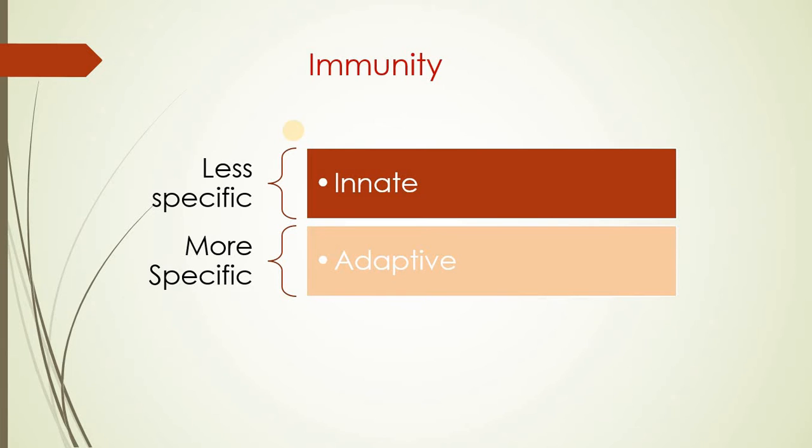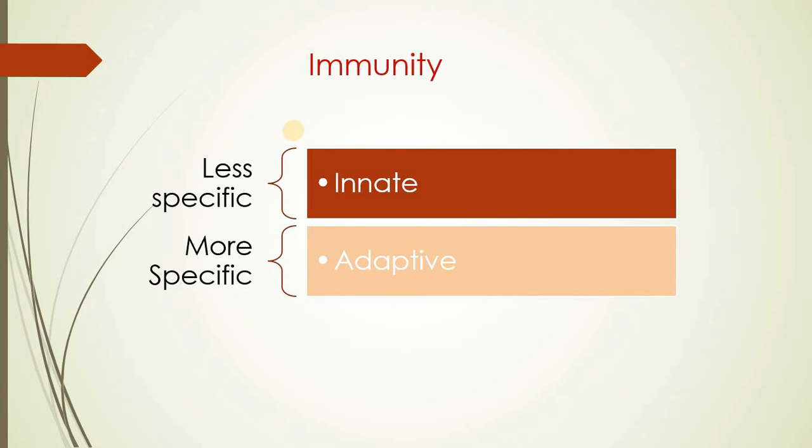Whereas, if I talk about adaptive immunity, there is a specific dosage, there is a specific kind of medication given to a particular kind of infection, and therefore such immunity which is gained by the association of vaccines or medication is called adaptive or acquired immunity. And because it is specifically seen fighting against a specific type of pathogen, we can call it a more specific type of immunity.